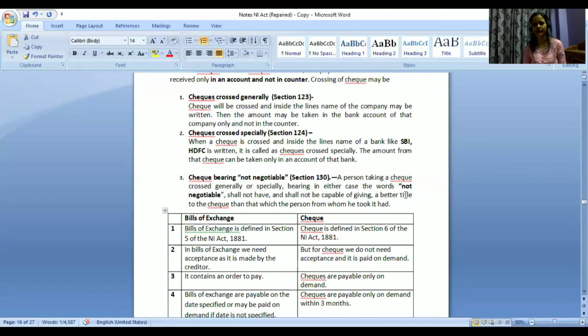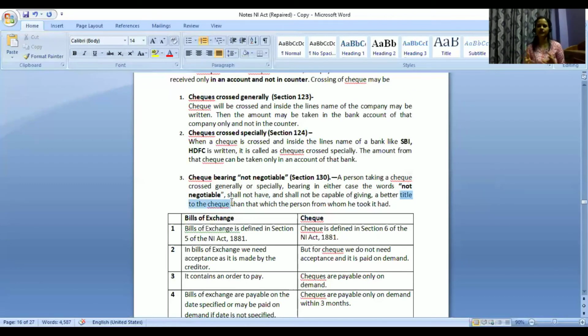Title to a property. What do we say? Like I have title over that property. I have a proper title, as in I am the proper owner of that particular property. There is no case and all pending, right? So that same thing only title would mean here. Title would mean ownership, right? Title to the check.